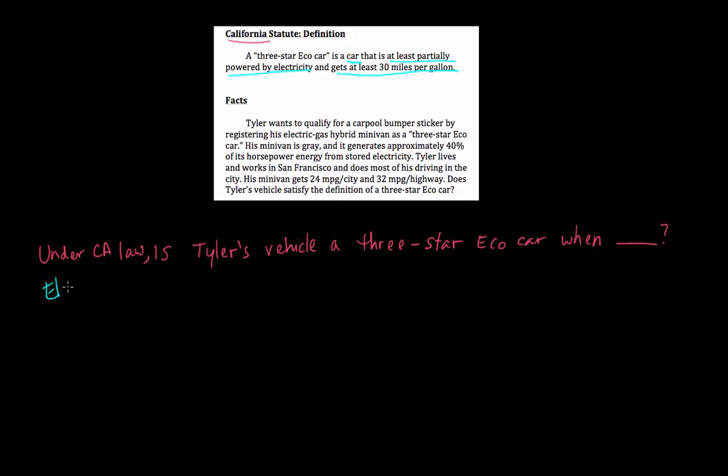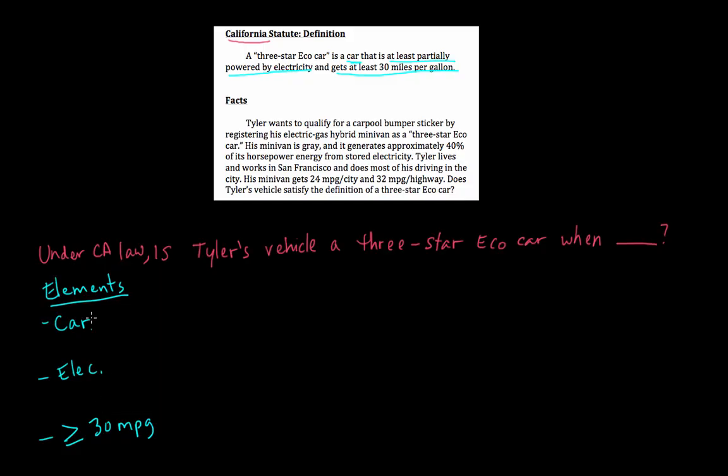Right? So our elements are, it's got to be a car, has to be at least partially powered by electricity, and it has to get at least 30 miles per gallon. All right, so these are our 3 elements.